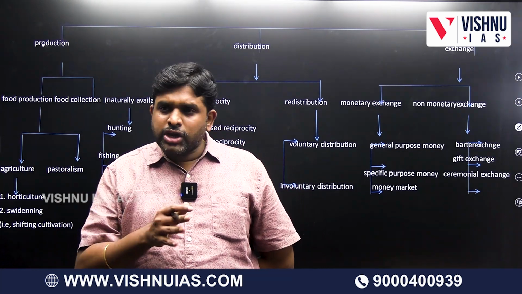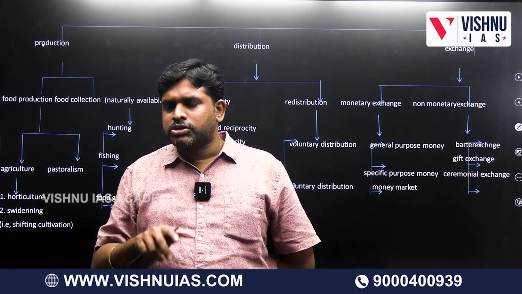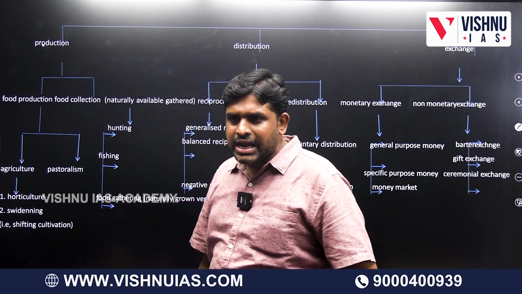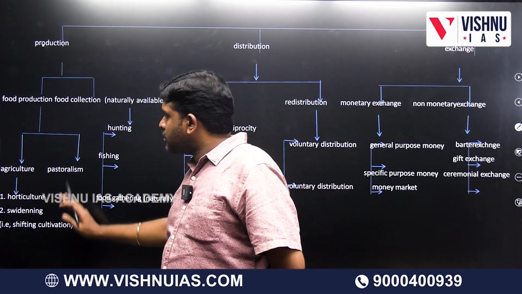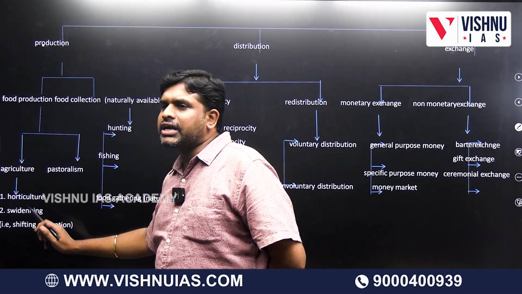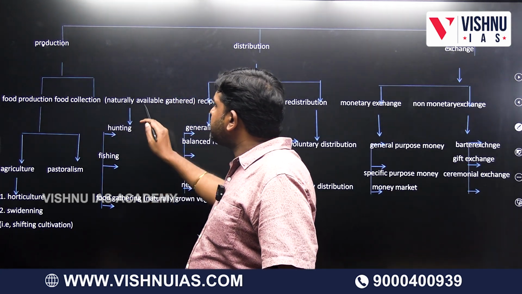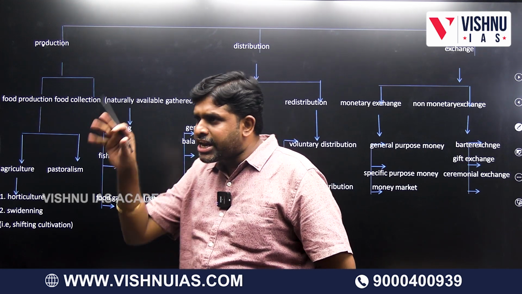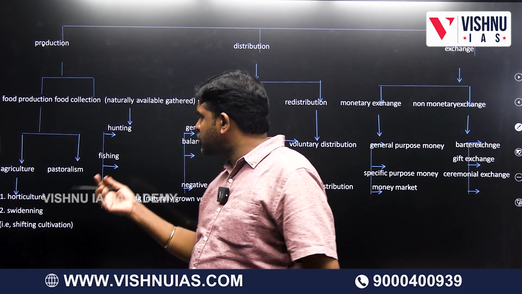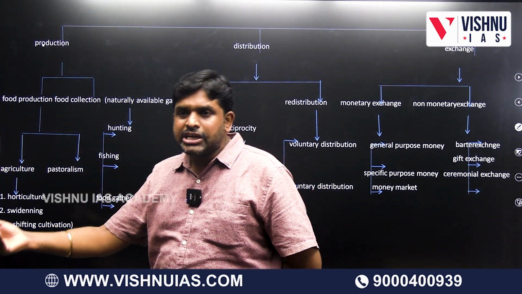Like what? Agriculture. So food production we can understand from two perspectives: one is called food production, the other is called food collection. Agriculture and pastoralism fall under food production. Agriculture includes horticulture and swidden, which means shifting cultivation, whereas food collection means what is naturally available, which we are gathering. What is that called? Hunting, fishing, and all naturally grown vegetation.